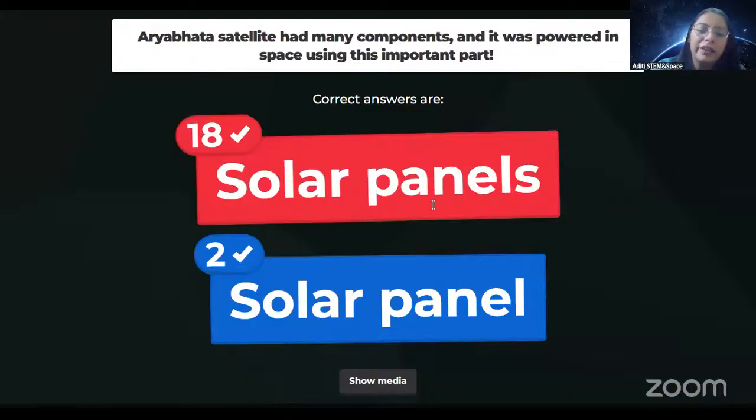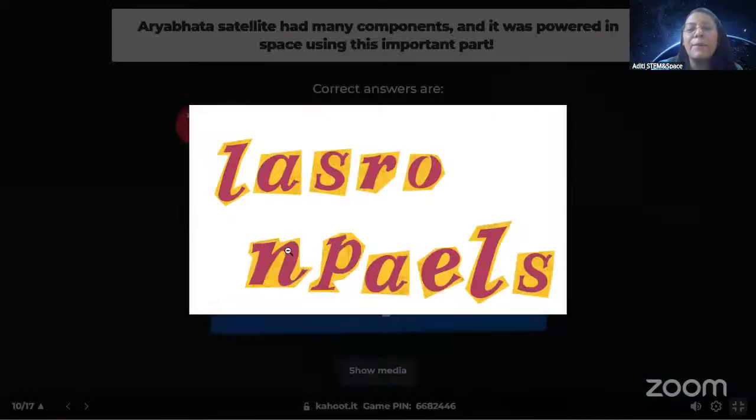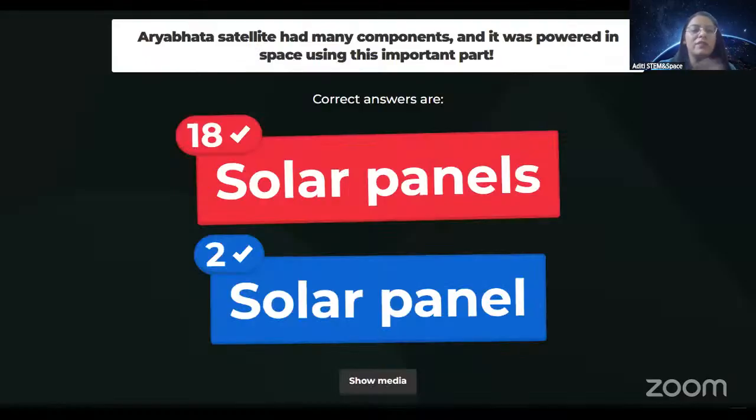Absolutely, guys. If you look here, I'll just show you again. This is nothing but S, solar panel. And if you look at the question also, how it was powered in space, whenever we talk about power, we only talk about solar panels that convert the sunlight into electricity. So that is how Aryabhat was powered throughout its mission. It also had a battery. That's an extra component that was added, but mostly the whole sides you saw, the 24 sides were actually solar panels and nothing else. Okay, so with that, let's see the scoreboard.